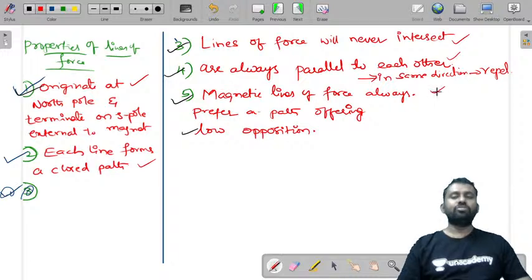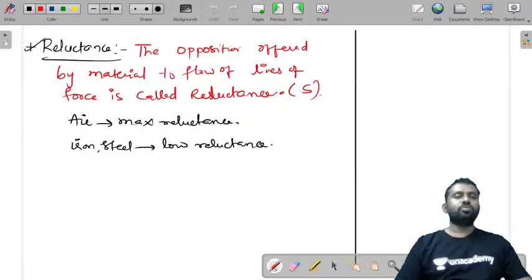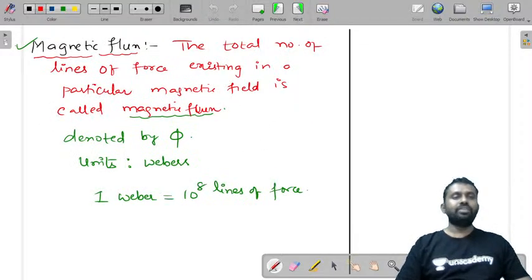And magnetic lines of force always prefer a path which offers low opposition. The opposition offered by the material to the flow of lines of force is called reluctance. So it is maximum for air and minimum for materials like iron and steel. Then we have seen magnetic flux.